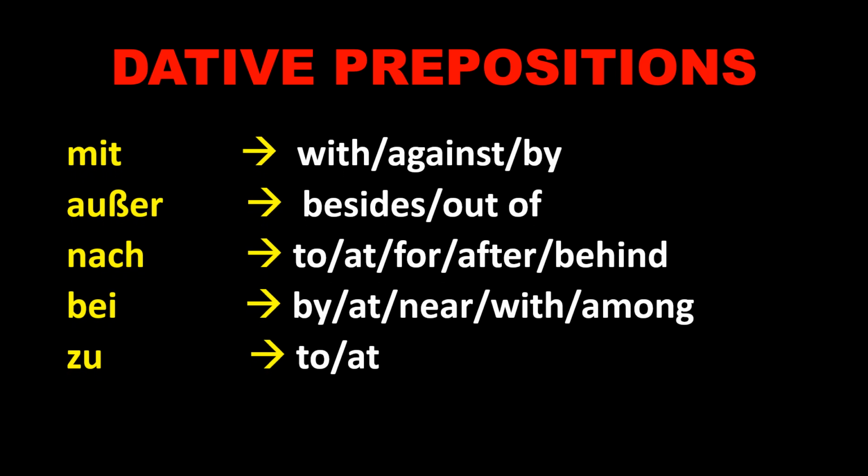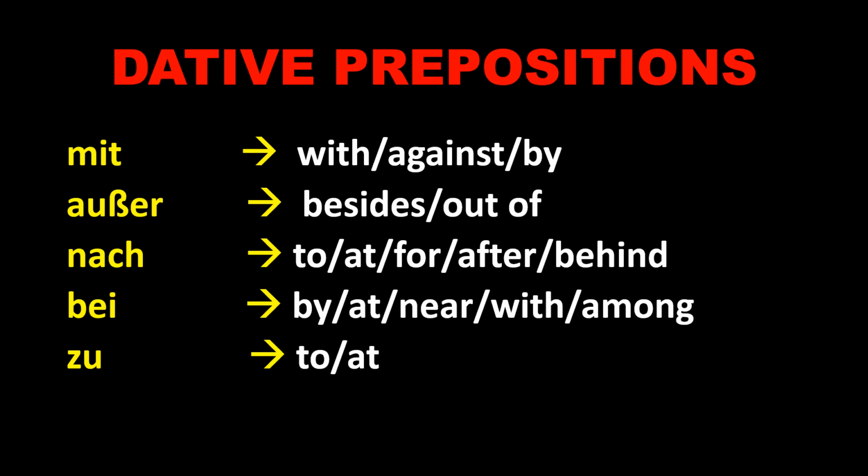Let's go ahead. Here we have a list of prepositions in the dative case. Mit, which means with, against, by; außer, besides, out of; nach, to, at, for, after, behind. These are the different meanings in different contexts. Bei, by, at, near, with, among; zu, to or at.